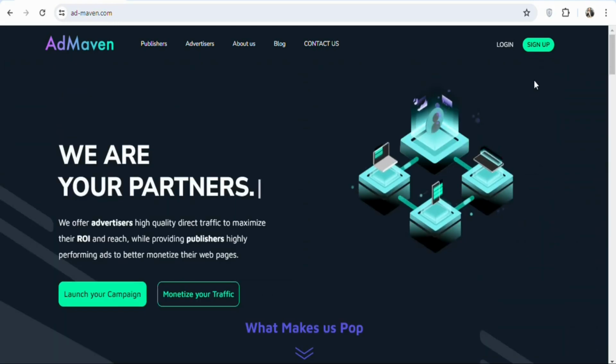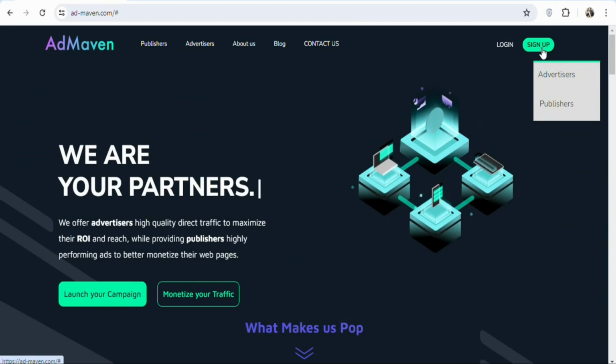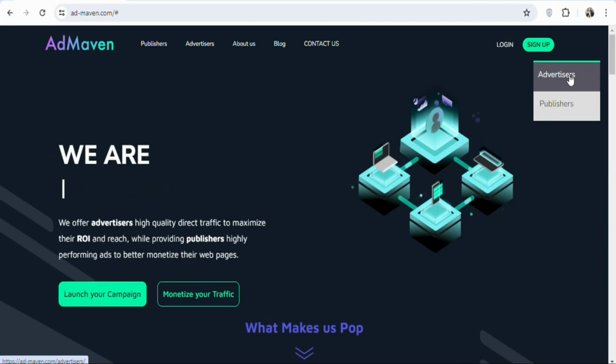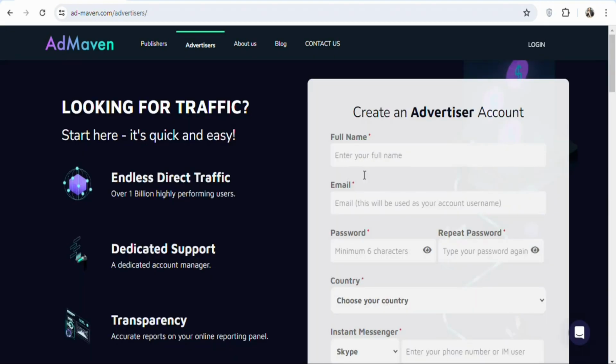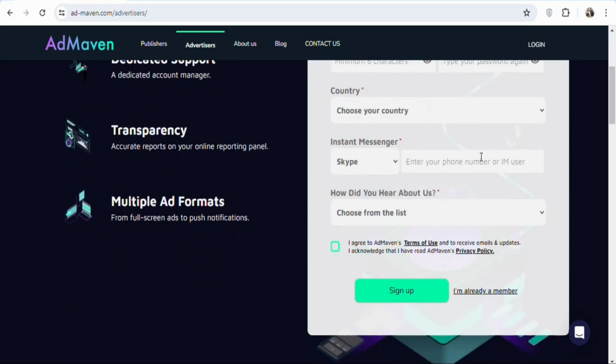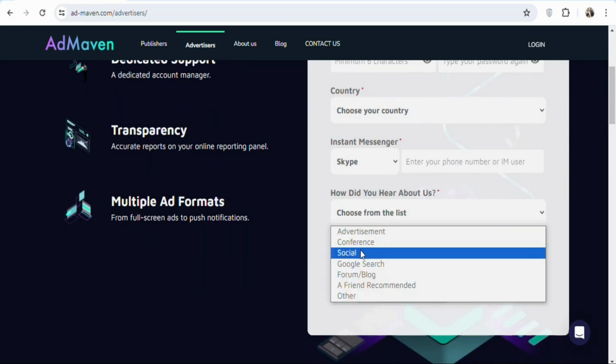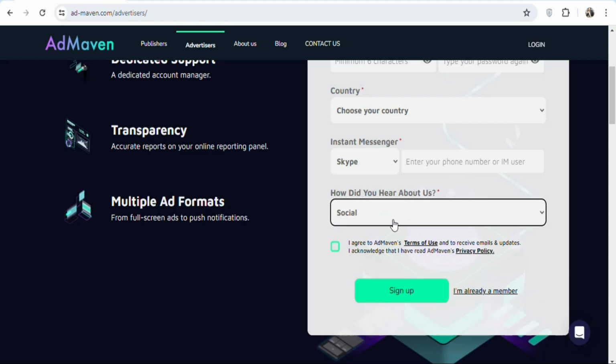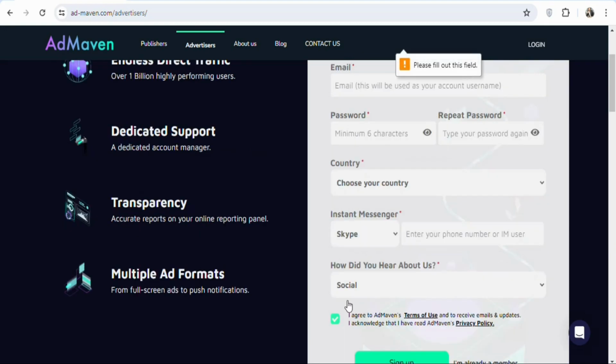To post an ad, click right here, sign up. Once you click on sign up, select advertisers. Once you click on it, you have to enter your full name, email address, enter your password, repeat your password, select your country. Once that is done, you have to select your social media handle. Then enter your handle name right here and click right here. How did you hear about us? In this case, you can say social media. Once that is done, you have to click right here, I agree. Once you agree, click on sign up so that you can get access to a free account.